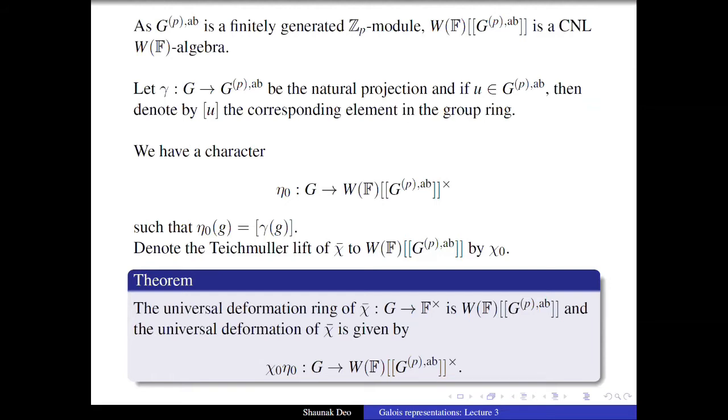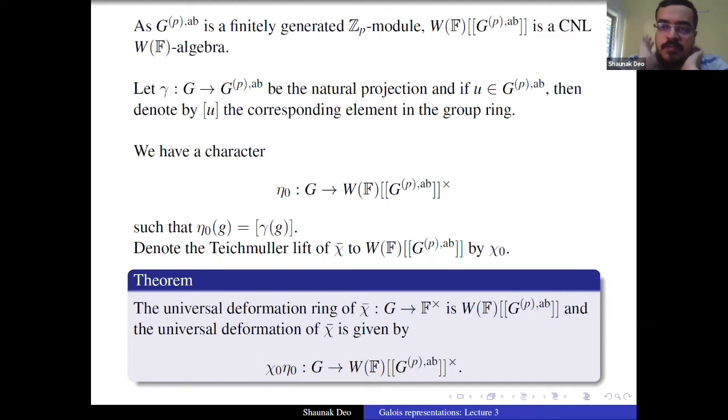Yeah, okay. So basically, if we know how this abelianization of the pro-p completion of G looks like, we know how the ring looks like, and we also know the character. So it's very, very explicit. You only need to know about this abelianization of the pro-p completion of G, and that's it. The proof, as I said, is not hard.